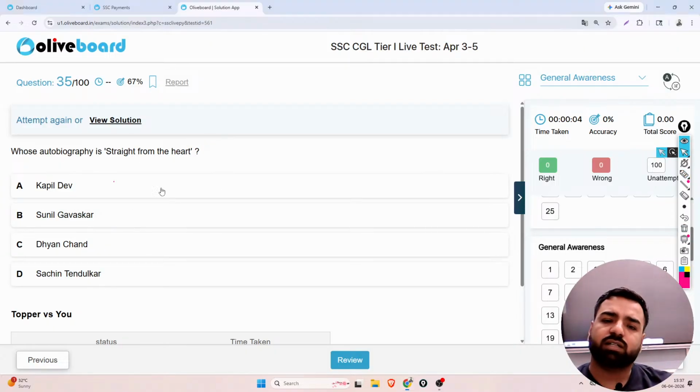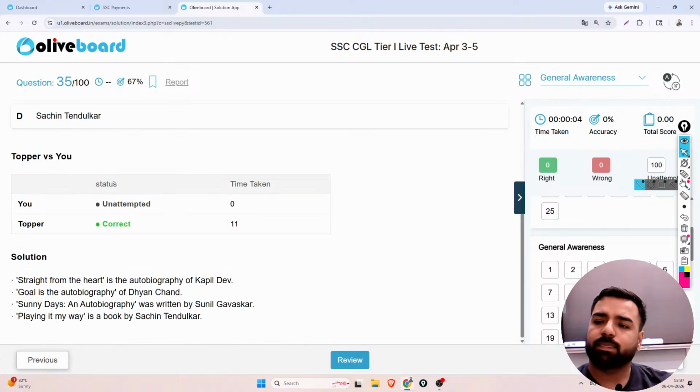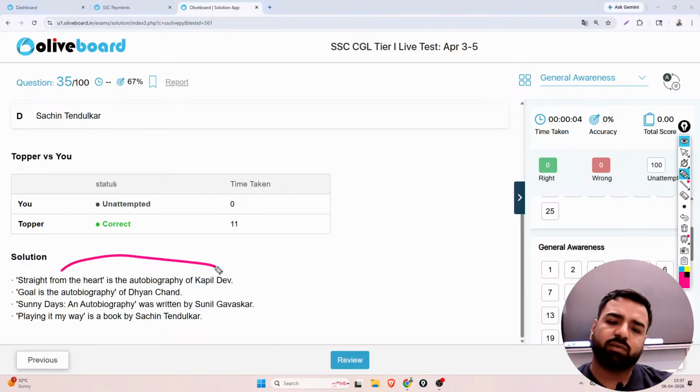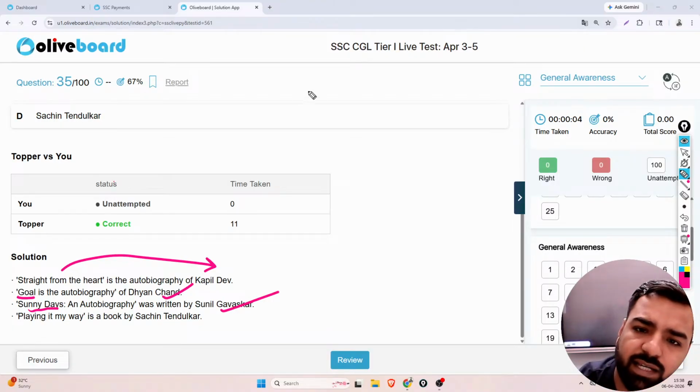But we need to understand more about it. See, Straight from the Heart is the autobiography of Kapil Dev. Goal is the autobiography of Dhyan Chand. Sunny Days is the autobiography written by Sunil Gavaskar, and Playing It My Way was the book of Sachin Tendulkar. Now, what is the difference between a biography and an autobiography?